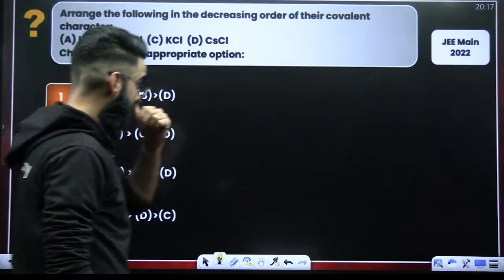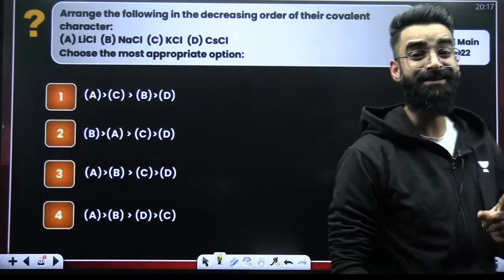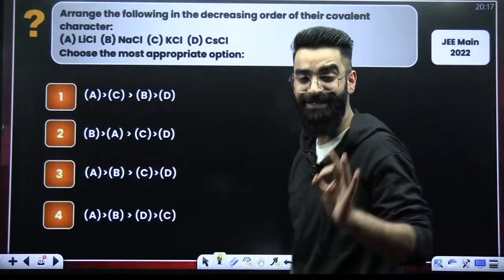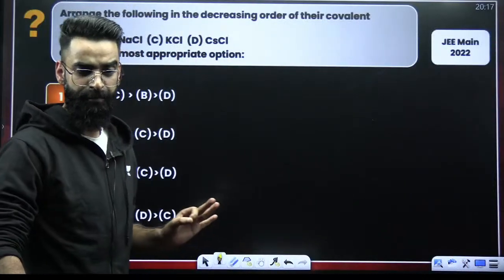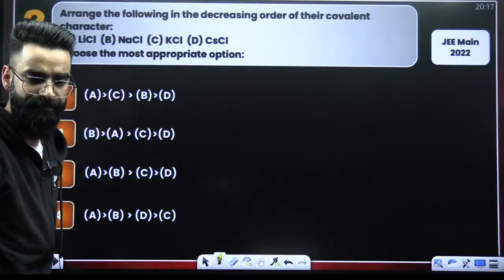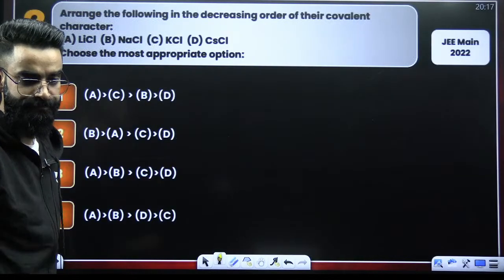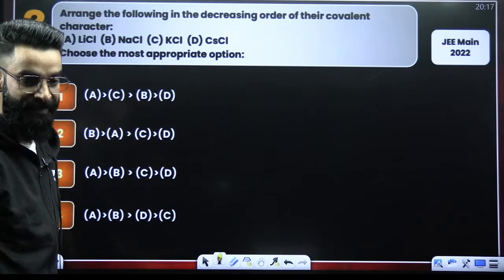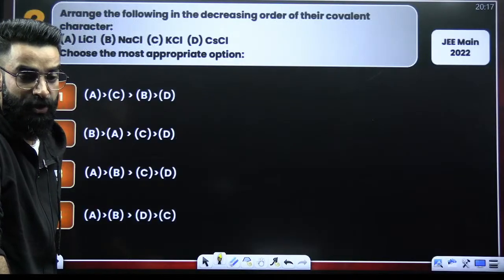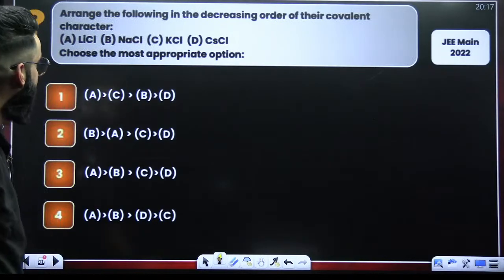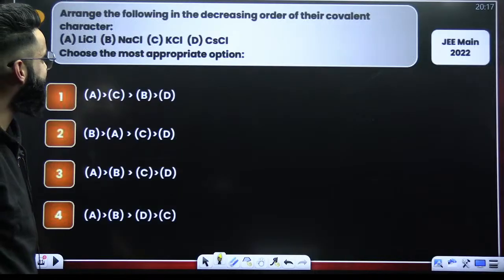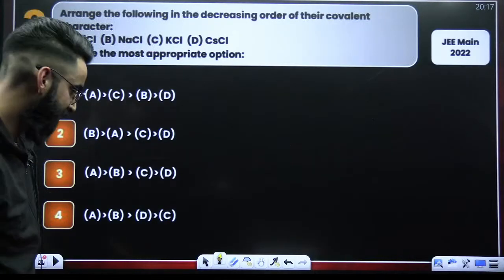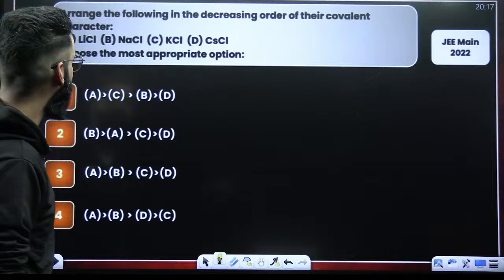All right. Look at one more question, which is again asked in JEE Mains 2022. Proper NEET standard question this is. Check it out quickly. This is something which you should be again able to solve on your own. LiCl, NaCl, KCl, CsCl. You have to arrange them on the basis of their covalent character.